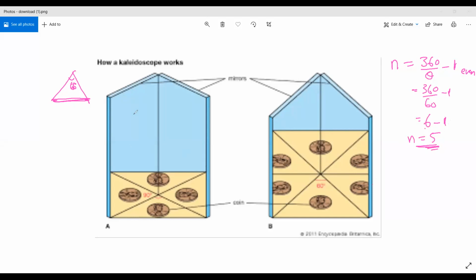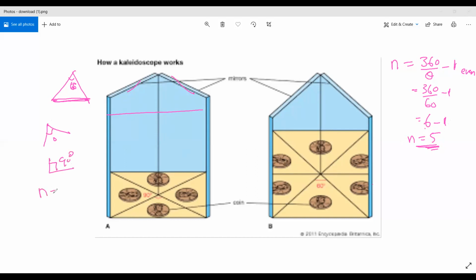Now place only 2 mirrors, perpendicular to each other. The angle between them is 90 degrees, right children?